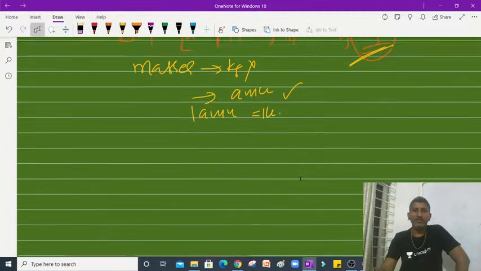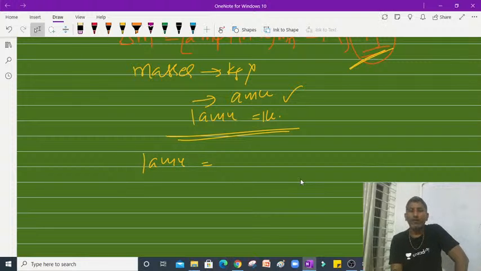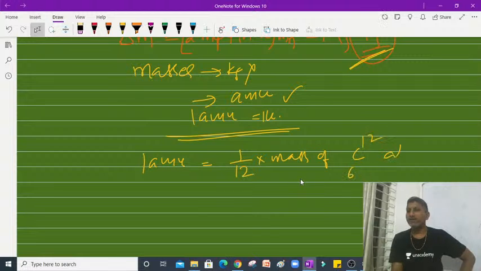Students, you have to concentrate here. Sir, what is 1 AMU? 1 AMU is a very small amount of mass. It is 1/12 of the mass of a carbon C-12 atom, the stable carbon.